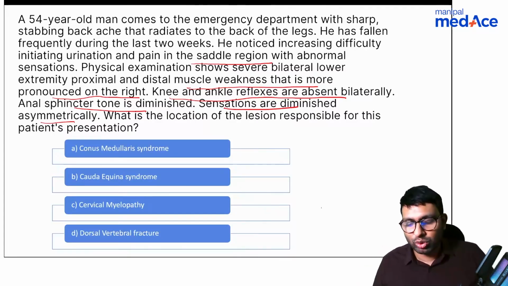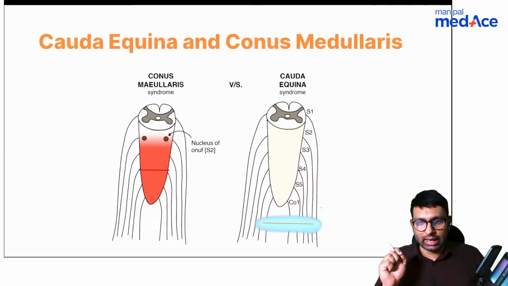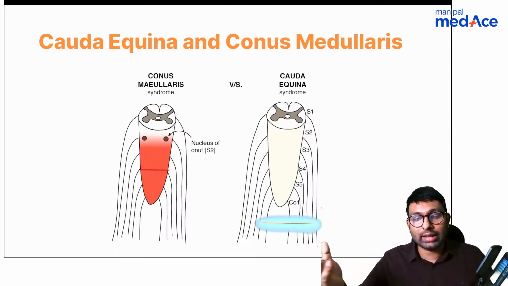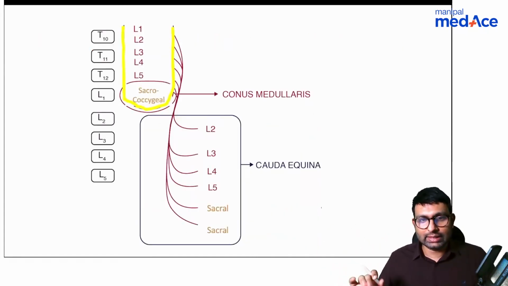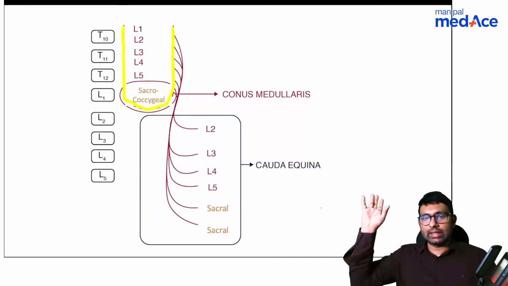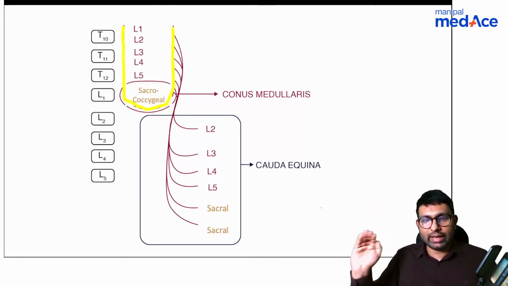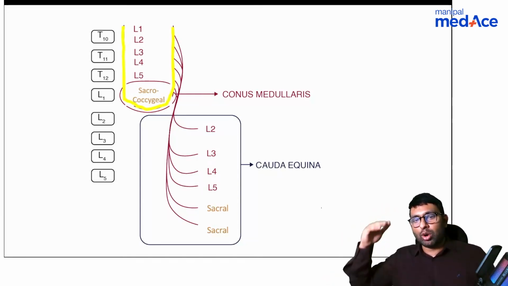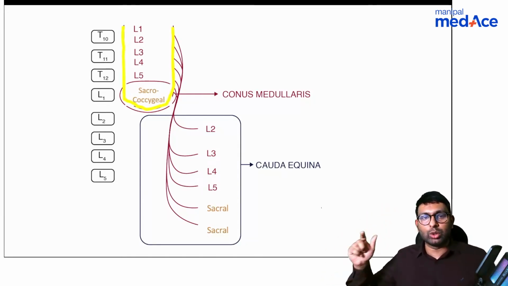So let's understand conus medullaris and cauda equina clearly. I think Dr. Jain has understood the concept. Let me tell it to the others as well, what is cauda equina and what is conus medullaris and why are these syndromes different. Look at this. This is a very simple image. Here you can see that the cord ends at somewhere at L1 or L2. The cord will end at L1, L2, but the roots are still given up till S1, S2 and other regions. So even though the cord ends at L1, L2, these nerve roots come out of the cord and they will then go and give into L3, L4, L5, S1 and the rest of the region.